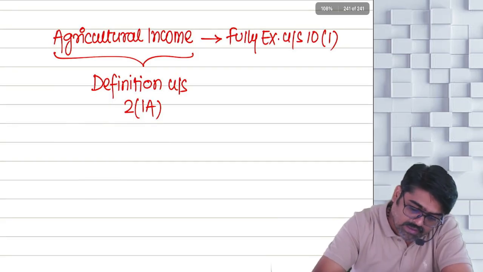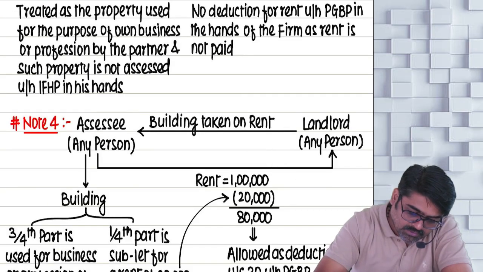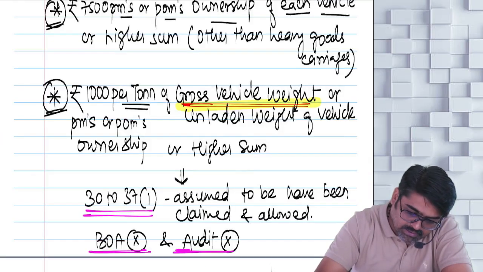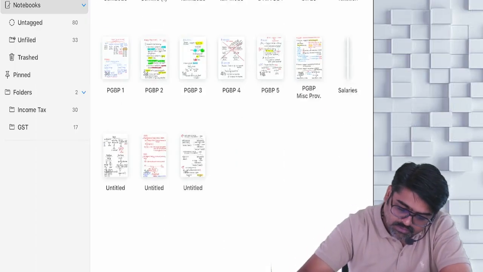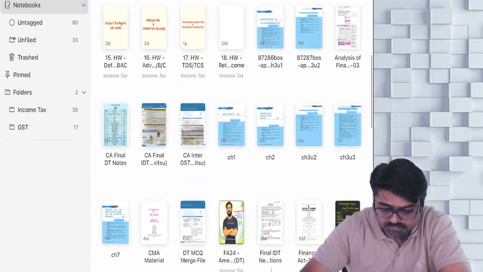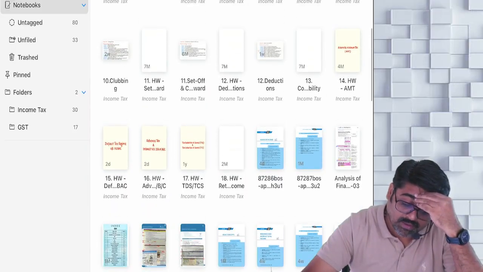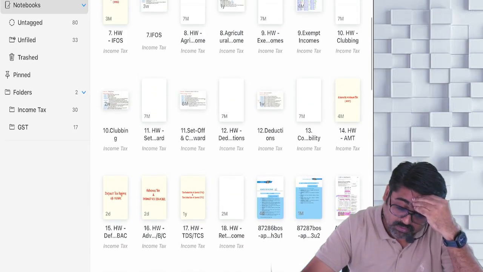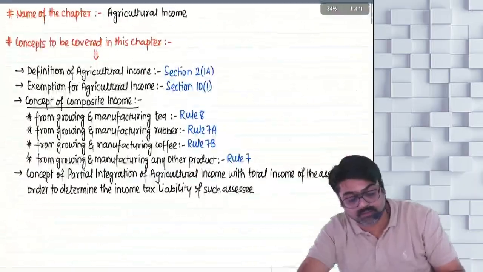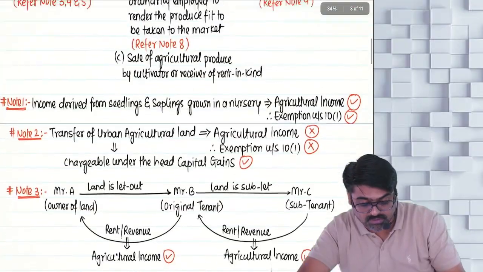Definition of agricultural income, yes or no? Okay, definition of agricultural income. Can anyone tell me what is agricultural income? Don't give me wrong answers, I am telling you. Income from agriculture will be agriculture income. Very good.